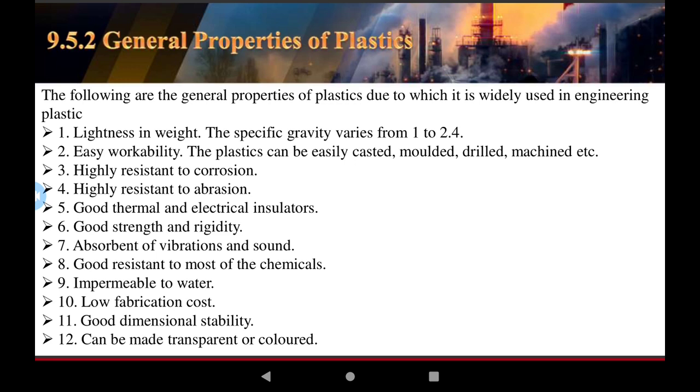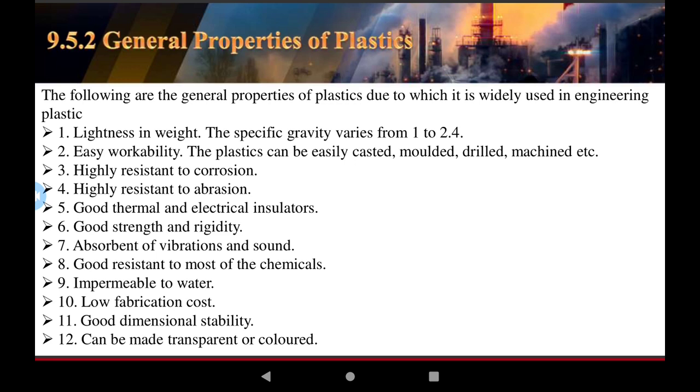High resistance to corrosion. The plastic material is highly resistant to corrosion and to absorption. Plastics are good thermal and electrical insulators. The physical properties include good strength and rigidity.